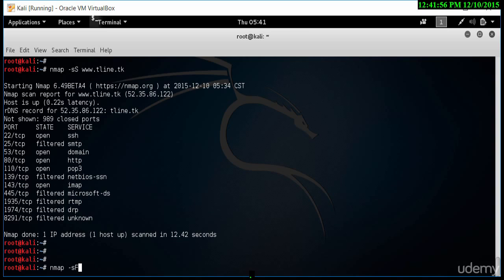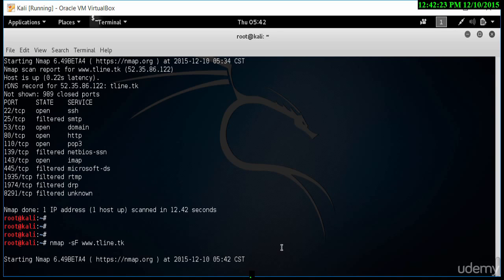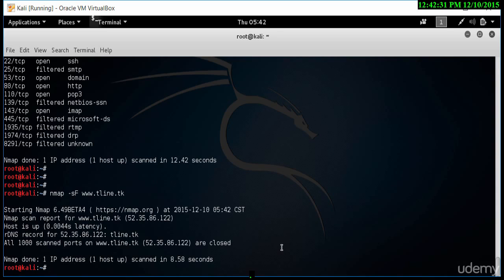And the fin scan is actually a stealthy option. So if you want to keep under the radar, a fin scan is probably the way to do it, although it's not 100% reliable. So let's do a scan on this machine and let's see what it finds. So it started, and let's just wait and see the results. As I said, it's not 100% accurate a lot of the time. It depends on the machine that we're scanning. As you'll see here, all 1000 ports are scanned and it's showing as closed. Now this is not accurate, and that also depends on the machine you are scanning. So there's lots of variations here.